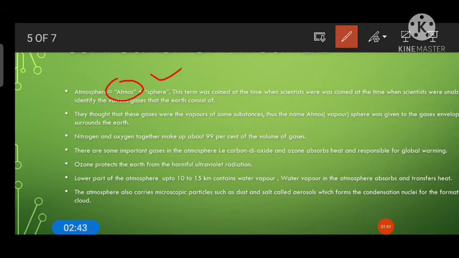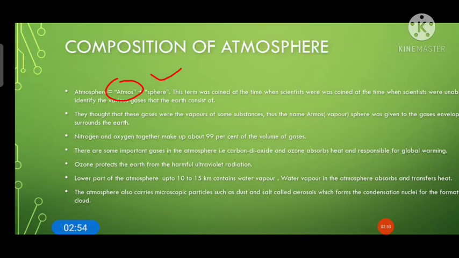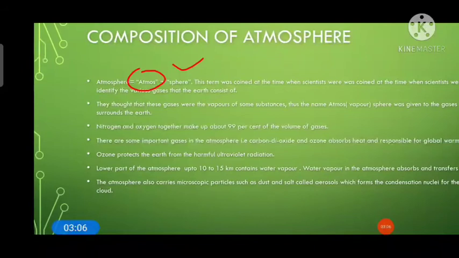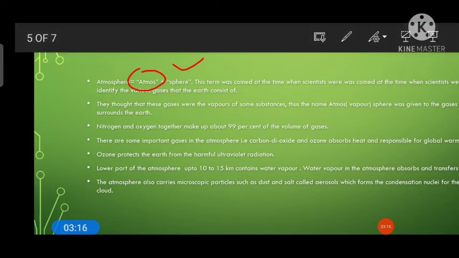So generally this term was coined by the scientists in the earlier days. At that particular moment they could not identify other gases. The other gases were not discovered, so they discovered only water vapor at that time. So this is why the name was kept as atmosphere, being unable to identify the various gases that earth consists of. So today they have identified different types of gases, so the definition becomes different in the present scenario.